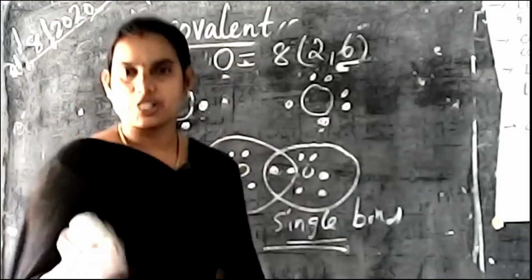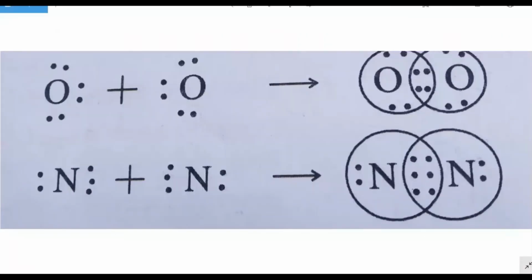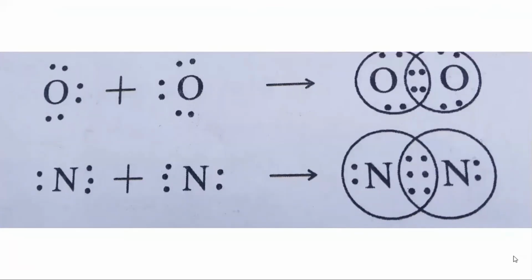Now look at this picture. Here the first oxygen atom has 6 electrons in the outermost shell and the second oxygen also has 6 electrons in the outermost shell. Both are sharing 2 electrons equally. Nitrogen has a different configuration. What is the final number of nitrogen here? 5, and the second also 5.